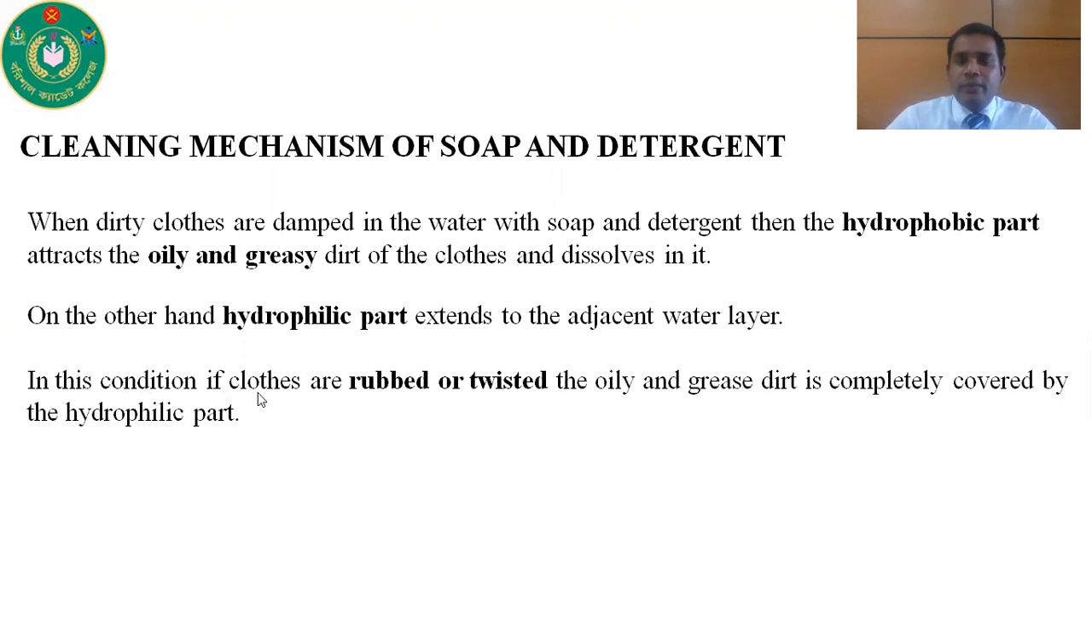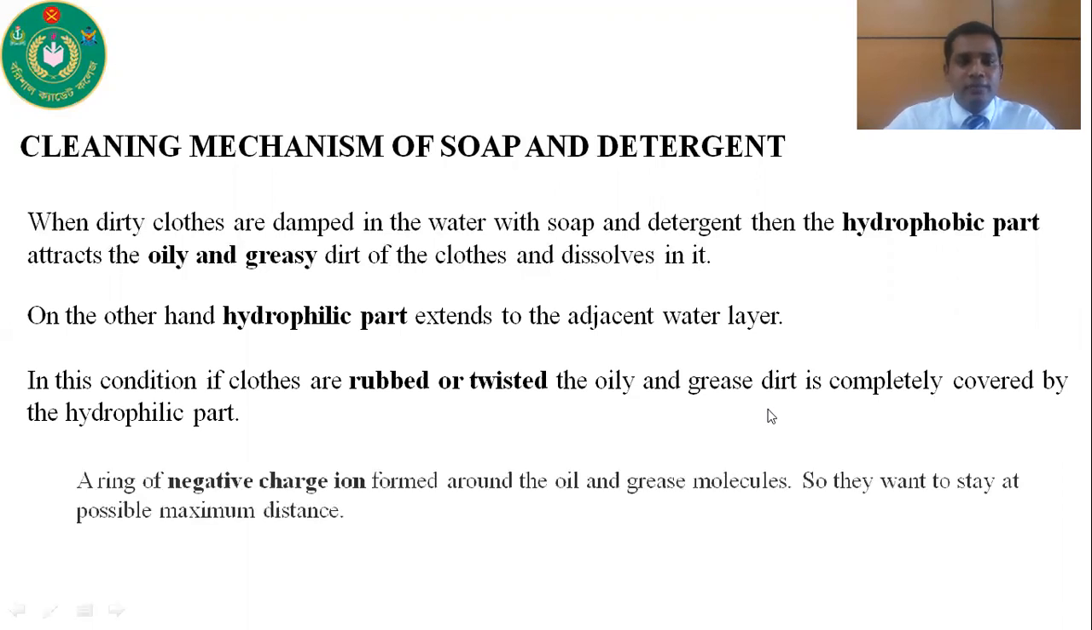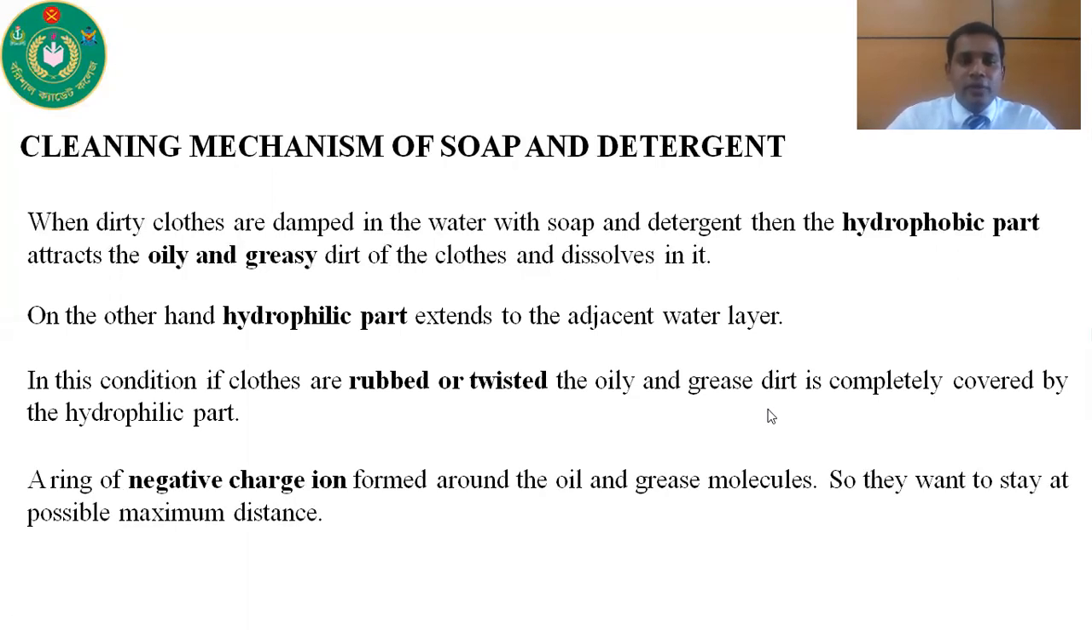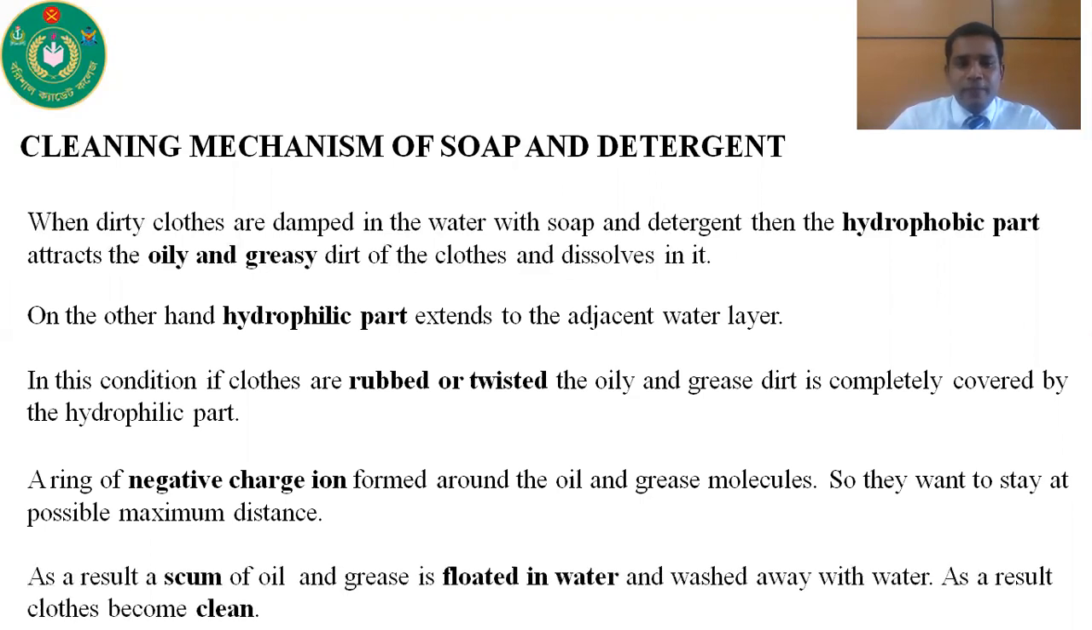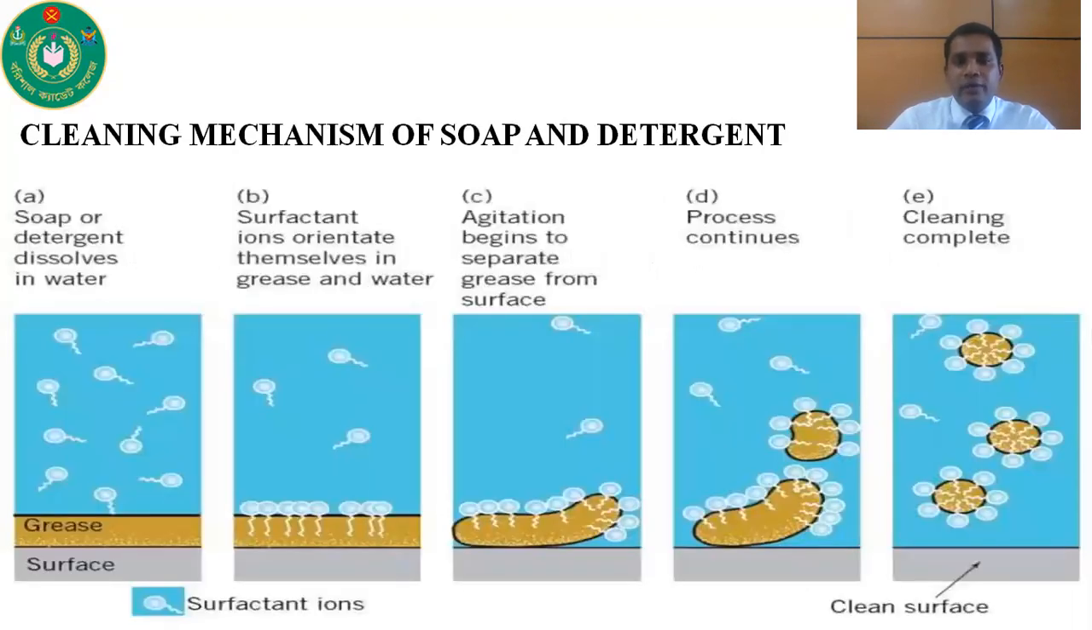In this condition, if clothes are rubbed or twisted, the oily or grease dirt is completely covered by the hydrophilic part. A ring of negative charge ions forms around the oil or grease molecules, so they want to stay at the maximum possible distance. As a result, a scum of oil or grease is flooded in water and washed away with water. As a result, clothes become clean.